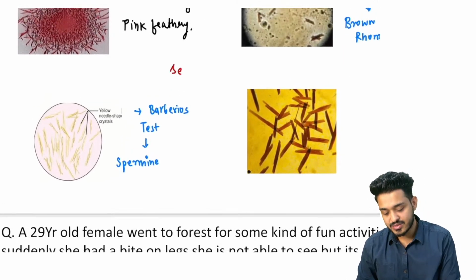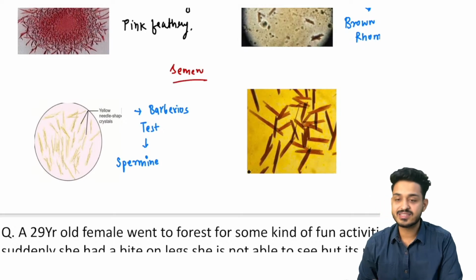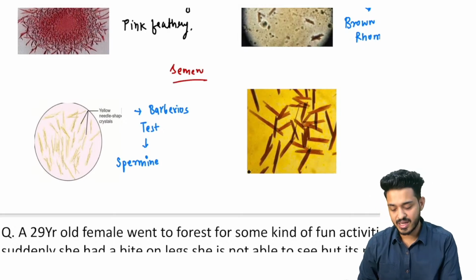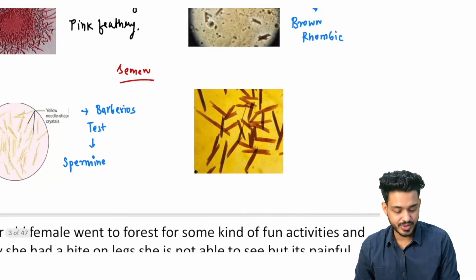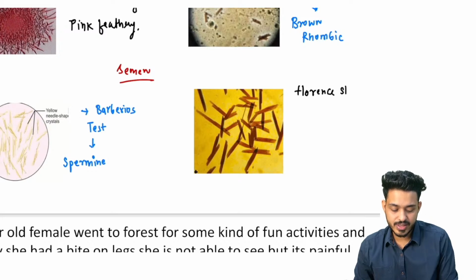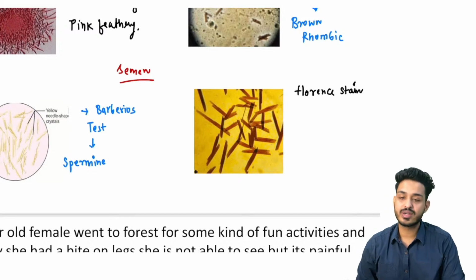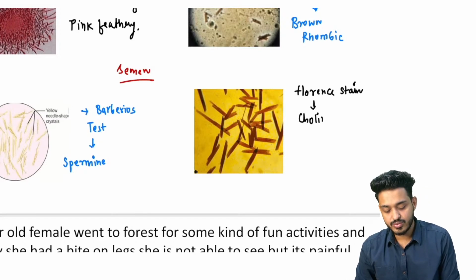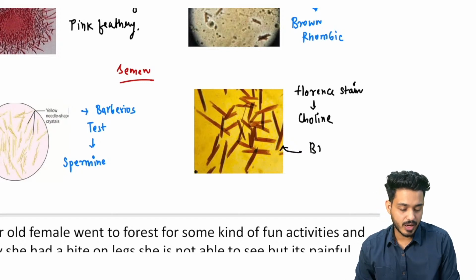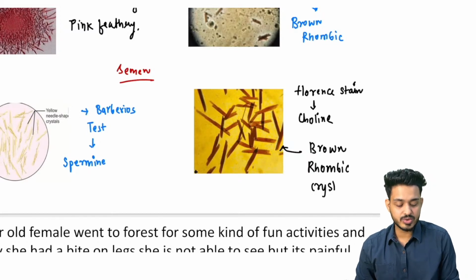So these are the tests for semen analysis; two tests to remember. First one is Barberio's, and the second is Florence. The stain we are going to use here is the Florence stain, and we do this test for choline. And remember, here also you will be finding brown rhombic crystals. तो brown rhombic crystals दो जगह मिलेंगे.